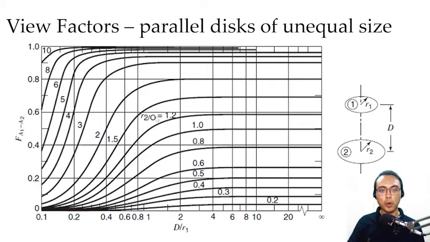This is just a typo, okay? r2, or the radius of the second disk, divided by the distance d. So you first solve for d over r1, that's your value for the x-axis. Locate the value and then project it upwards until it intersects to your value of r2 over d, and then read the value of the view factor from there.